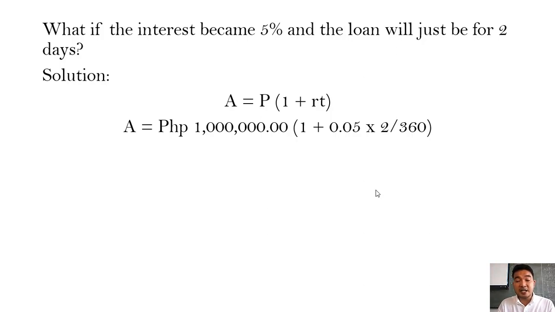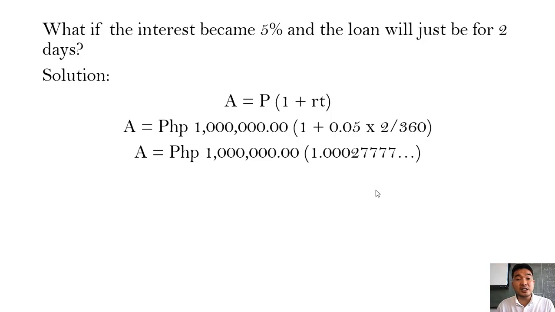And then by simplifying it further, A equals 1 million pesos times 1.0002777 and so on. And then we multiply. The value added to the simple interest now will become 1,277.77 pesos.